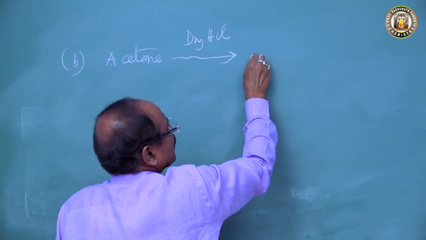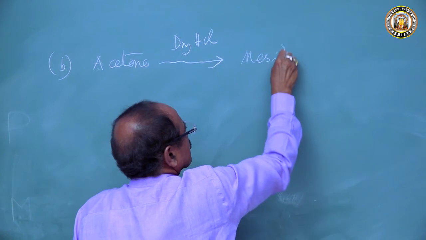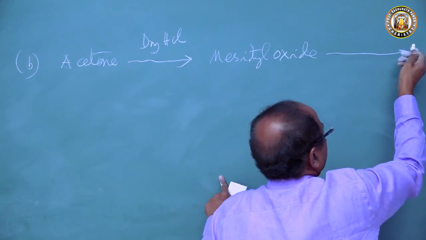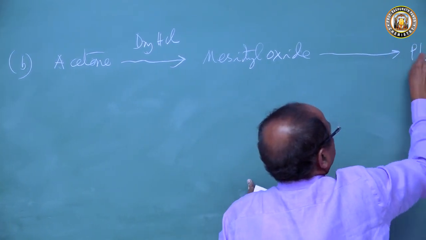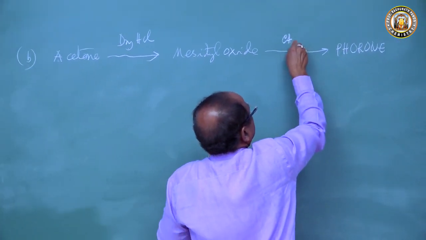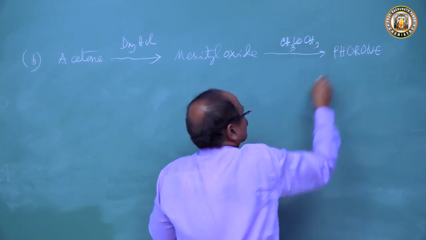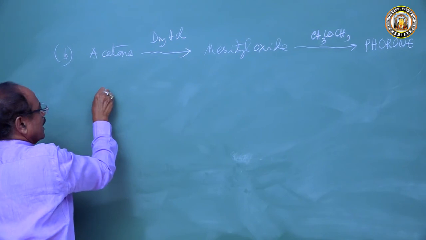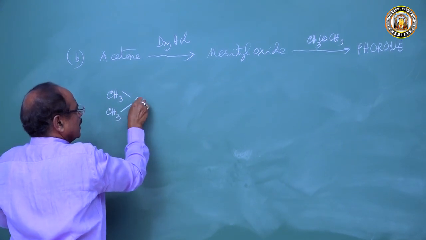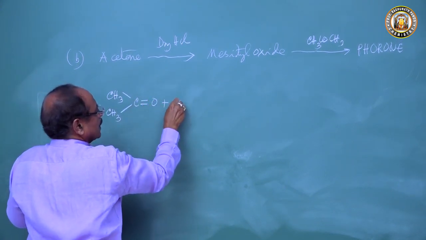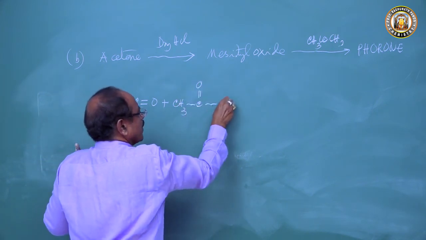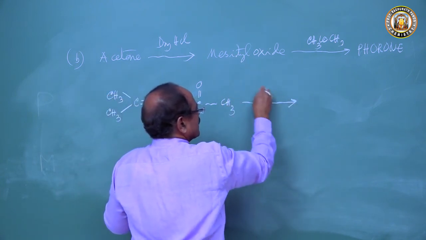Two molecules condense to form mesityl oxide, and then another molecule reacts to produce phorone. So first take acetone, CH3COCH3, one molecule, and write another molecule, CH3COCH3, and treat with dry HCl.